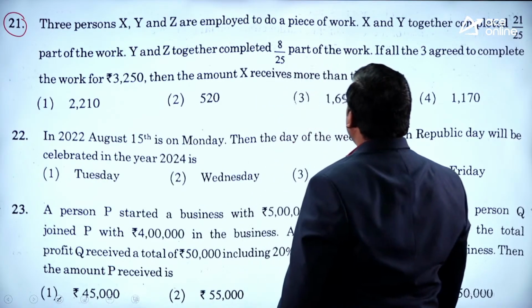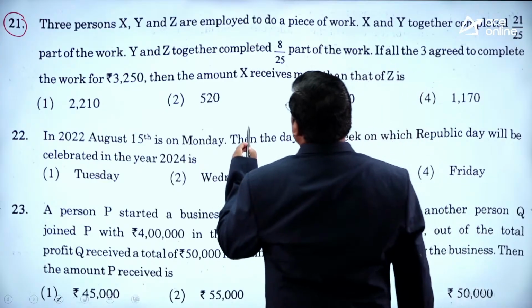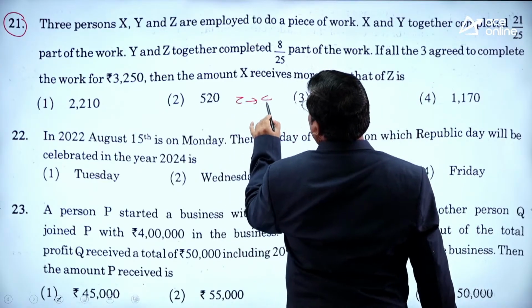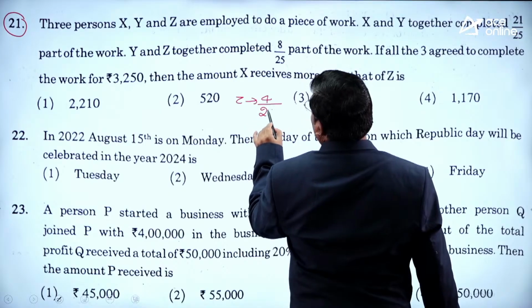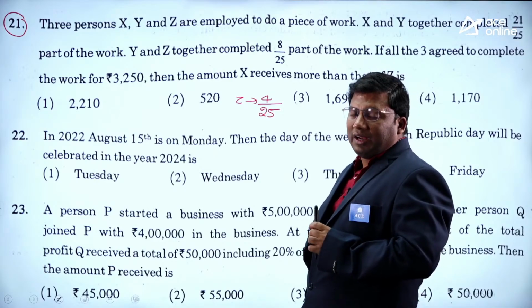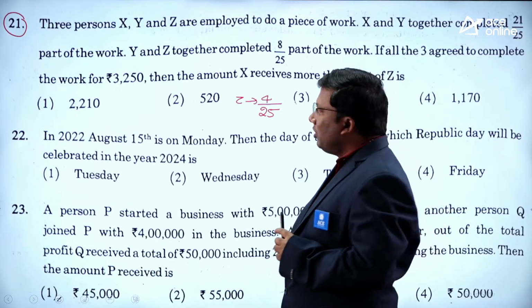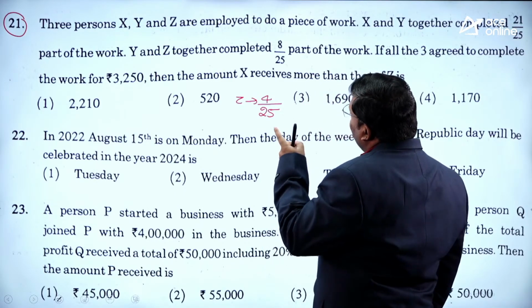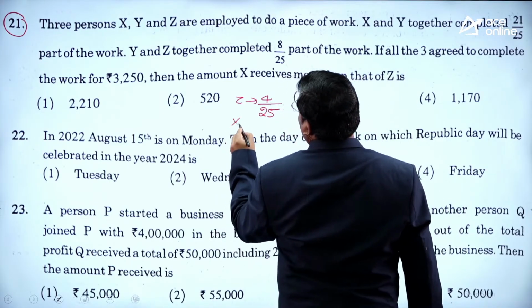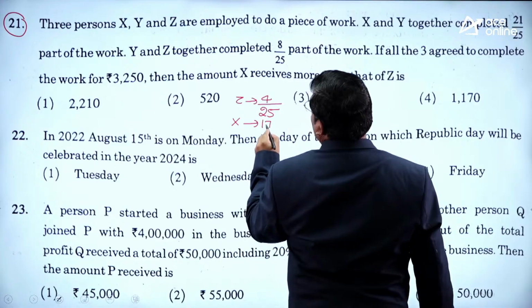There are 3 persons, X, Y, Z. X and Y together can do 21 by 25. That means Z will do the remaining 4 units out of 25. X and Y will do 21 by 25, so Z will do 4 by 25. Y and Z will do 8 by 25, so X will do 17 by 25.